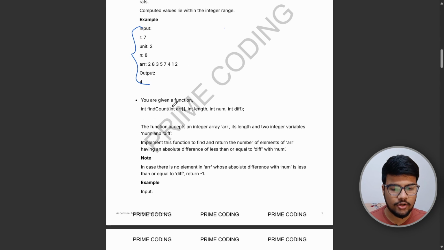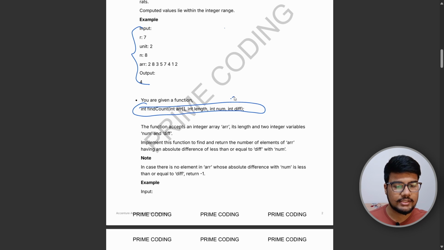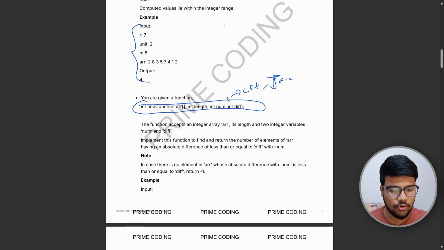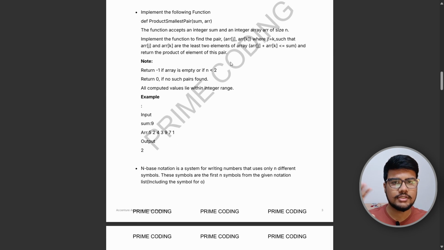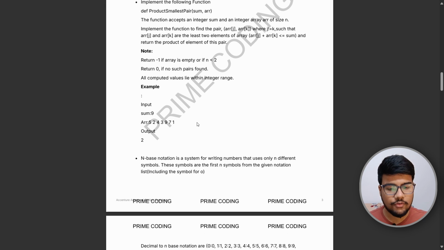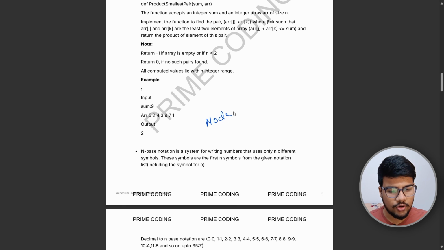As you can see here, I have given the C++ function name, but don't think it is just C++ code. It is Java, Python, all types of code you can write in your Accenture exam. These types of questions are a pretty good level of question, I would say moderate level. If you are good at DSA, you can solve this question very easily if you have solved a number of problems.